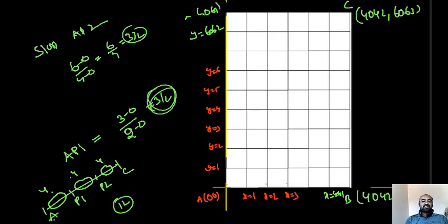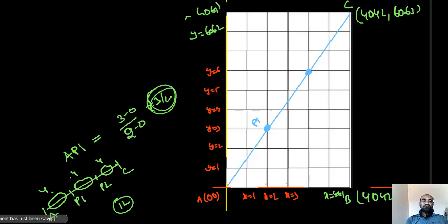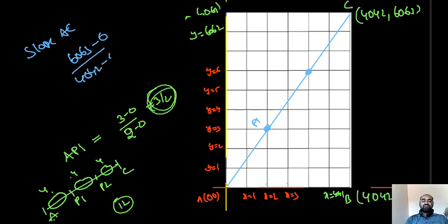Now A and C are joined here. First of all, we want to count the corner points, like these points. What is the slope of AC? I will find the slope of AC. The slope of AC is (6063 minus 0) by (4042 minus 0), that is (y2 minus y1) by (x2 minus x1).